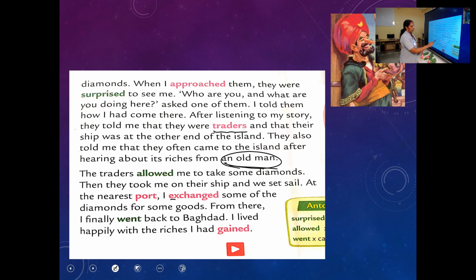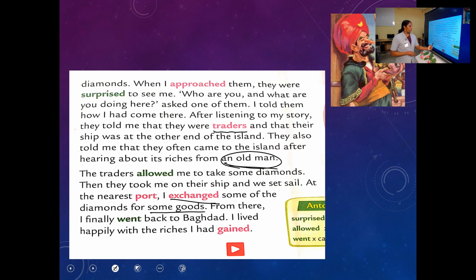Okay, what is this? Exchanging something for some goods. You might have heard of that system. It is called the barter system. Instead of money, we give some items to a person and we take the things which we need from that particular person. That is what is called the barter system. So here our Sindbad exchanged his diamonds to buy some goods from the person.